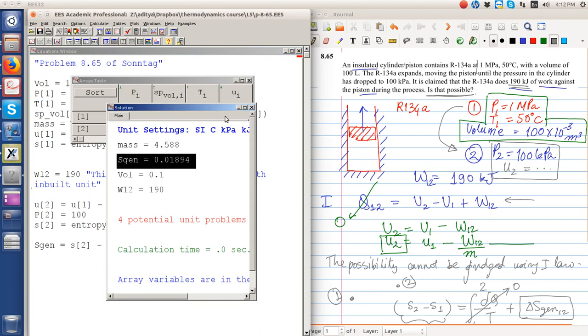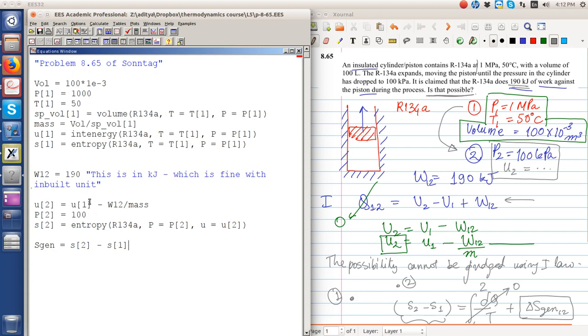If the work done was something other than 190 kilojoule, then the property U2 would have changed. If U2 had changed, the property S2 would also have been different. If S2 is such that S2 minus S1 is less than 0, then clearly that particular process is not possible. This is how you judge whether or not a given process is possible.